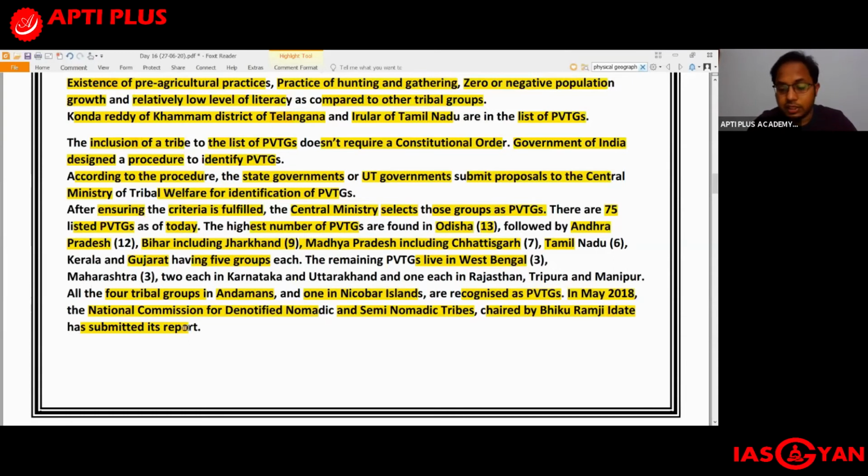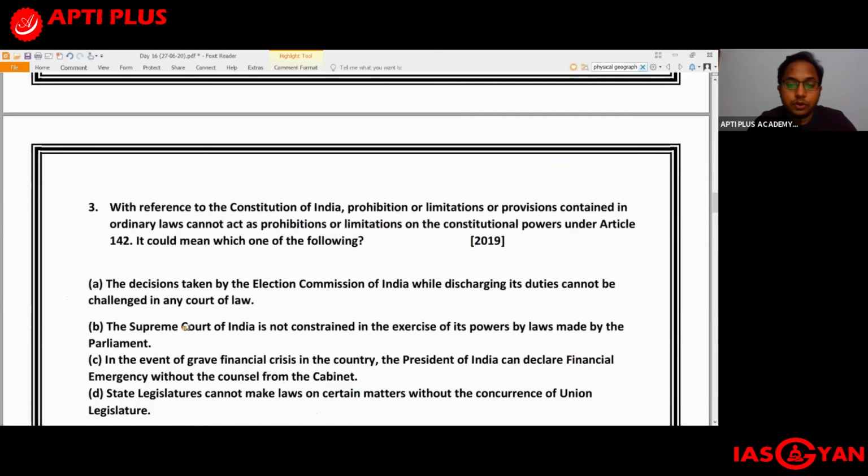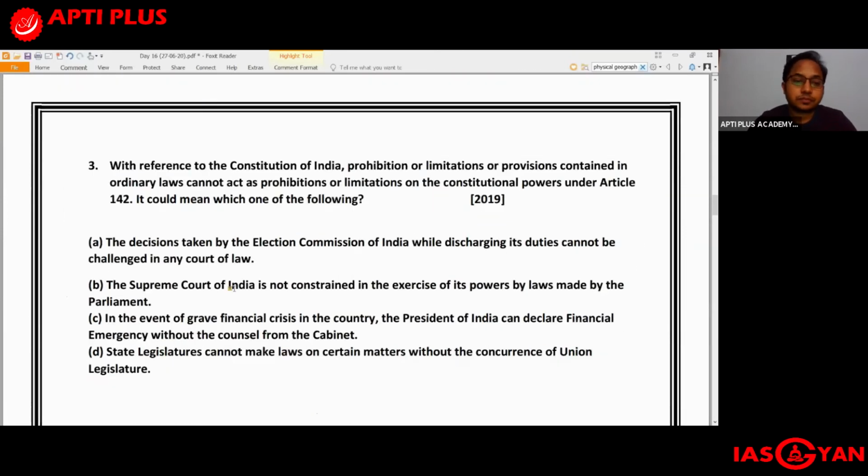So that is why this particular question came up in the UPSC 2019 prelims. Because such kinds of tribes were in the news, this particular question was asked. Moving on to the third question for today.